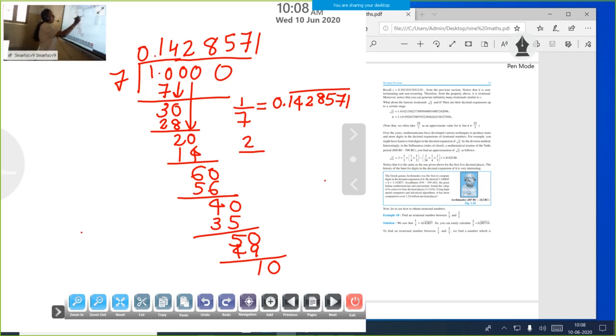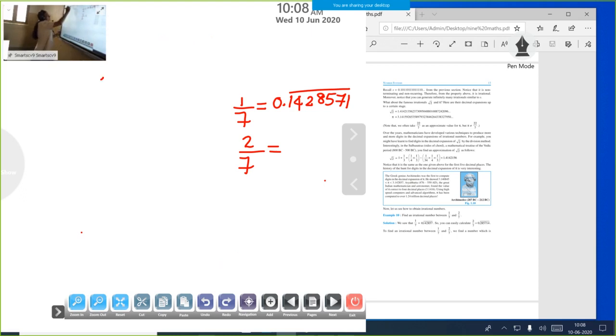What is the value of 2 by 7? Without dividing you can also find it, but I simply divide that number. 2 by 7. You know that after 2 we can put so many zeros. The first step, we can't divide 2 by 7, so we put 0 point. Then how many times 7 in 20? 7 times 2 is 14. We write 14 there. Then subtract, 6. Then next place 60.